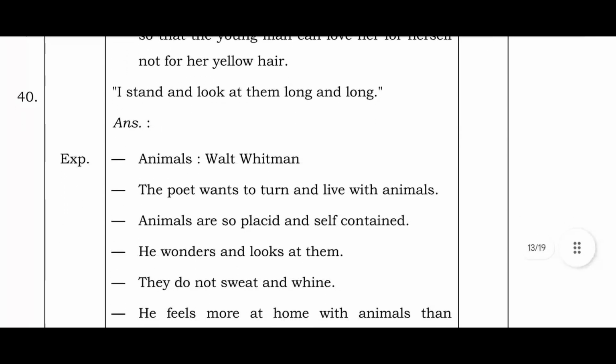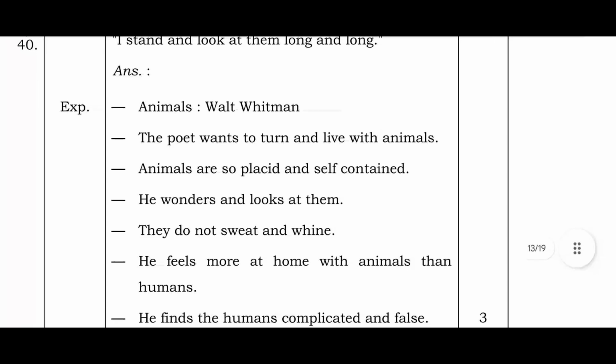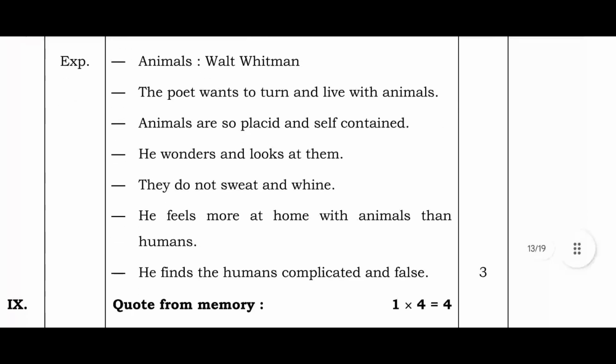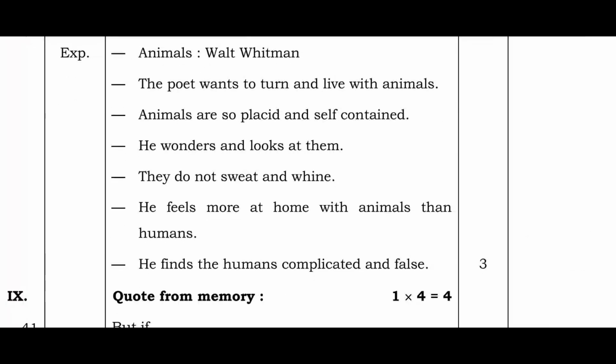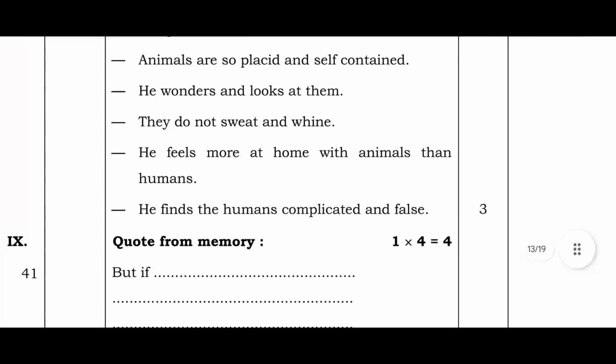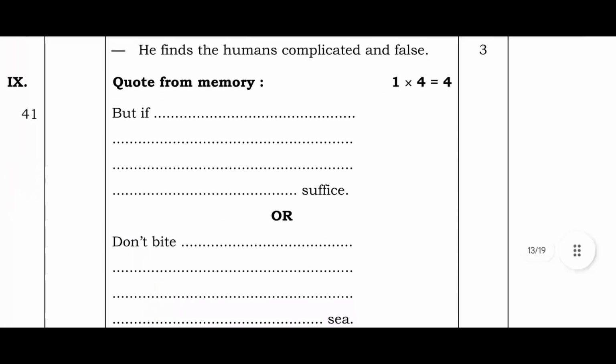"I stand and look at them long and long." Animals, Walt Whitman. The poet wants to turn and live with animals. Animals are so placid and self-contained. He wanders and looks at them. They do not sweat and whine. He feels more at home with animals than humans. He finds humans complicated and false.